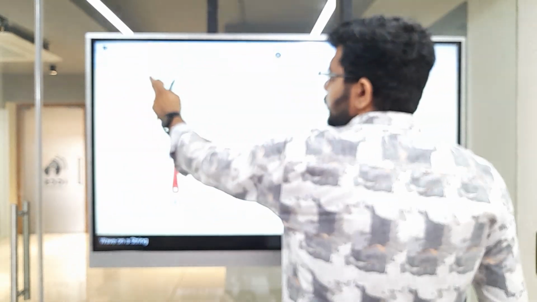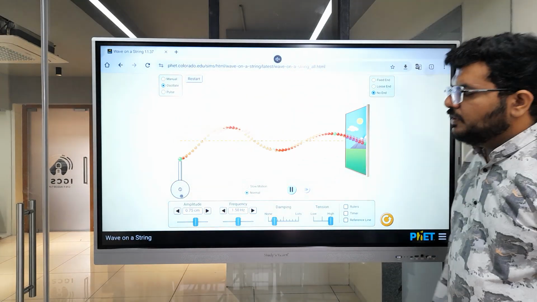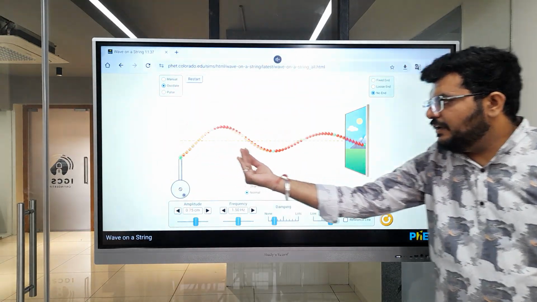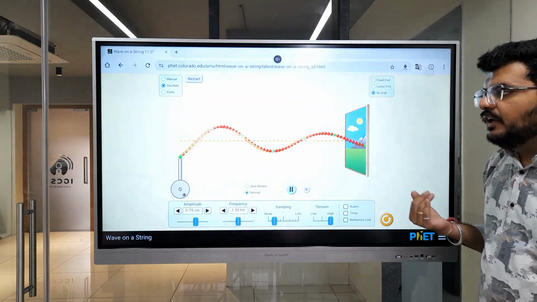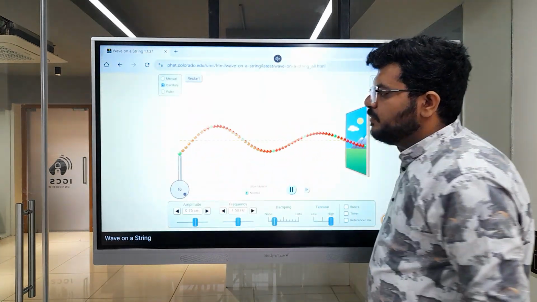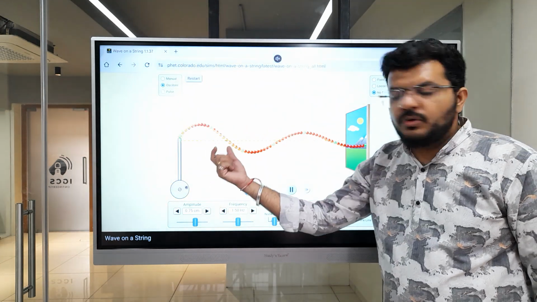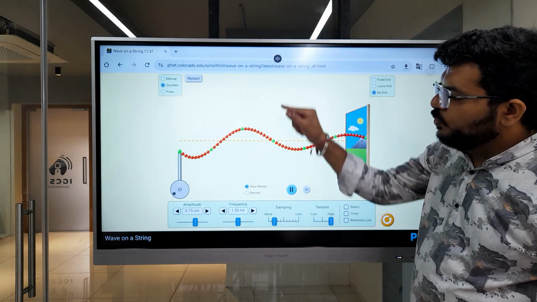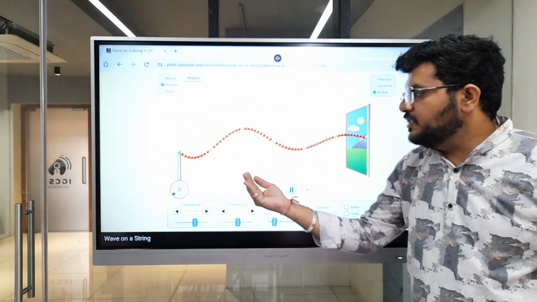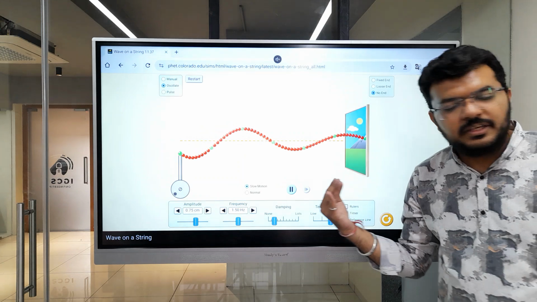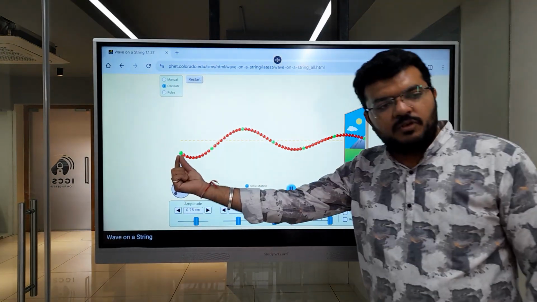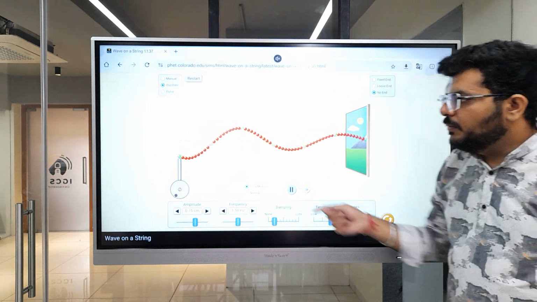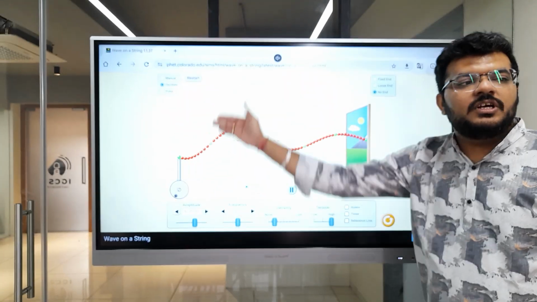Okay, let's see what is happening over here. The particles are made to vibrate. This is like a rope, right? And the wave is progressing from left to right. But if you notice this green bead, or for that matter any bead, but focus on the green bead. What is happening to the bead? The bead is moving just up and down. Although it feels like the wave is moving, actually the energy is progressing from the vibrator to the other end. It is definitely going in this direction, but the particle always moves up and down.